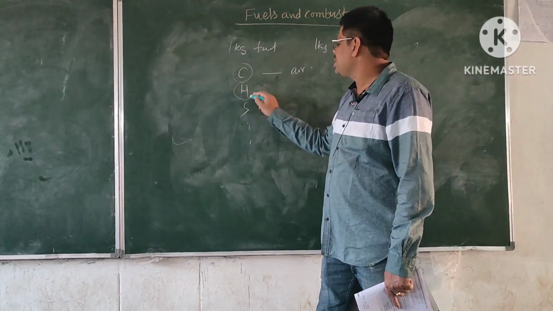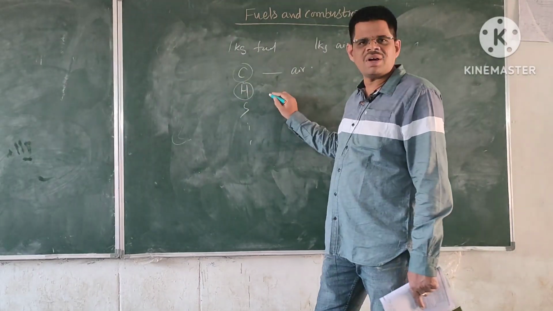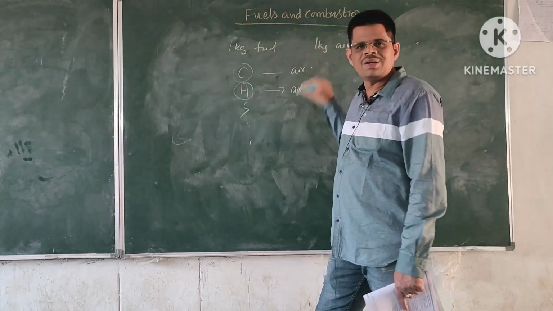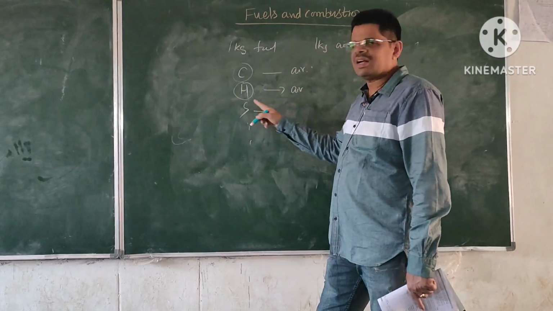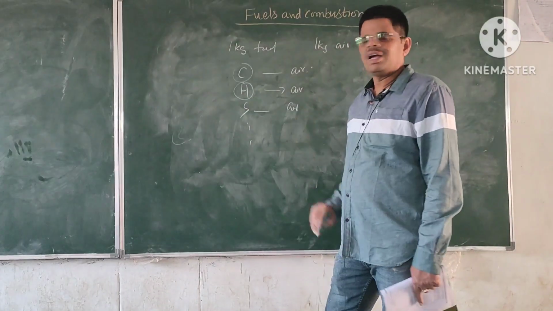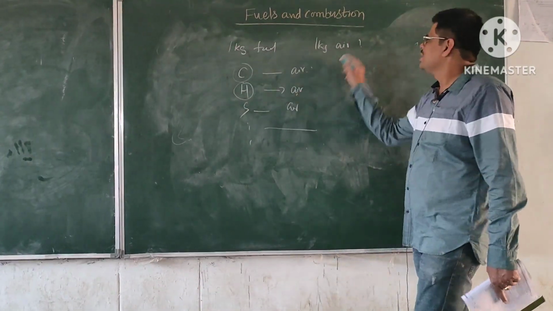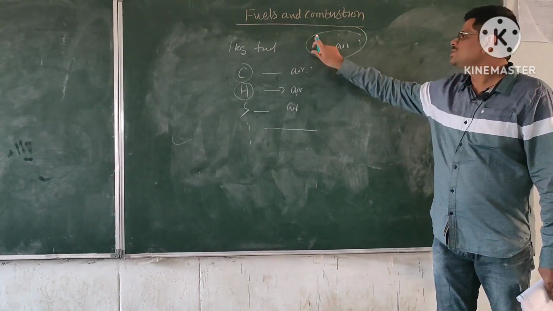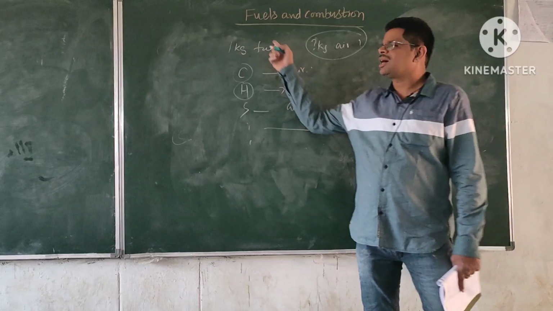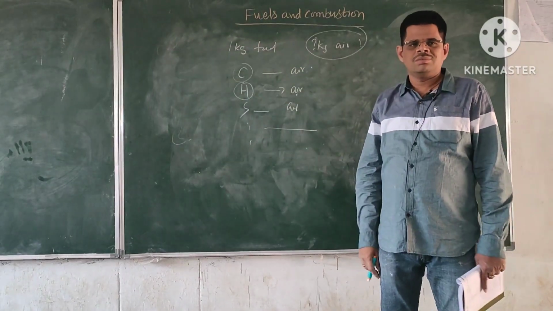And the quantity of air required to burn hydrogen completely will have some value. The quantity of air required to burn sulfur completely will have some value. And if you add all the quantities of air, then it will give us the total quantity of air required to burn the complete fuel. అర్థమవుతుందా?